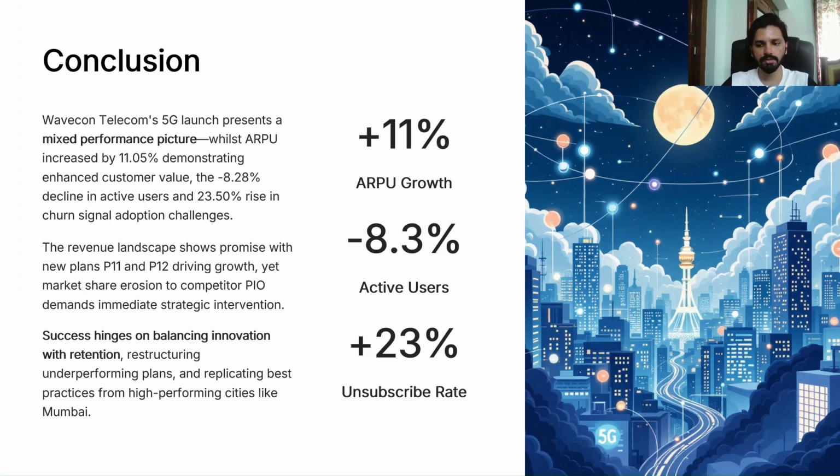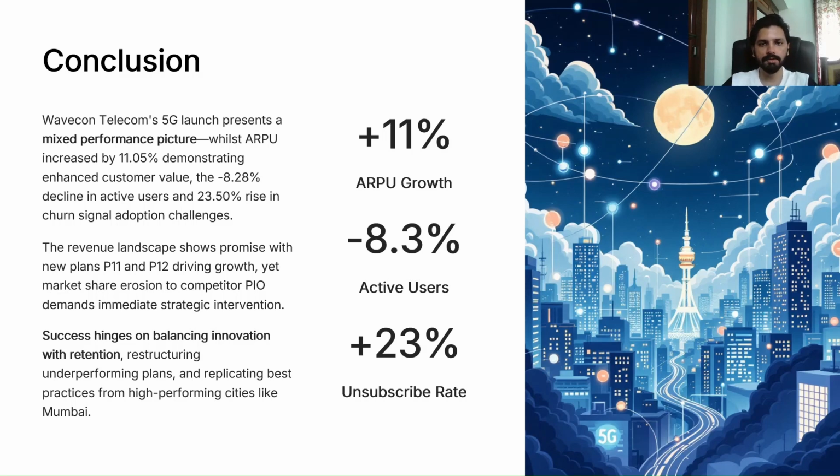And finally, the conclusion. The conclusion can be said like this: overall it was a mixed performance after the launch of 5G for Wavecon Telecom. The ARPU has seen an increase of 11.5%, while the active users have fallen by 8.28%, and there is also an increase in the unsubscribed users by 23.50%. So basically, it was a mixed response, and the company should focus on the downside.